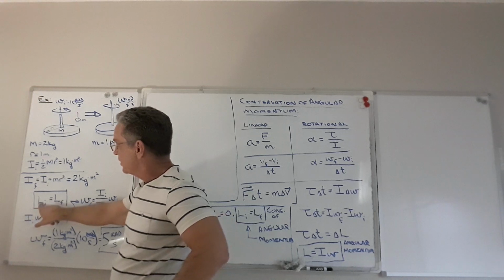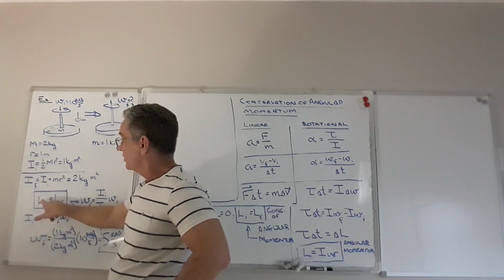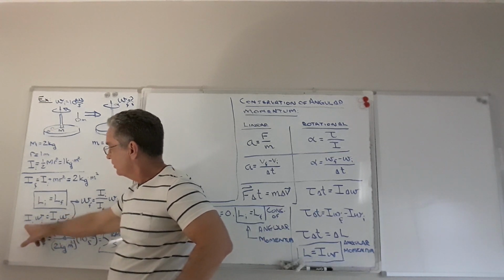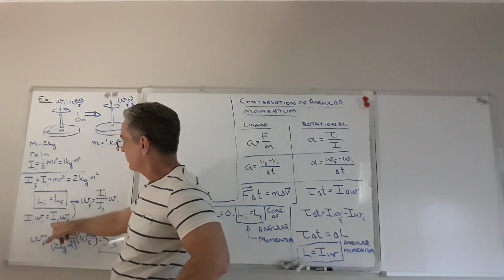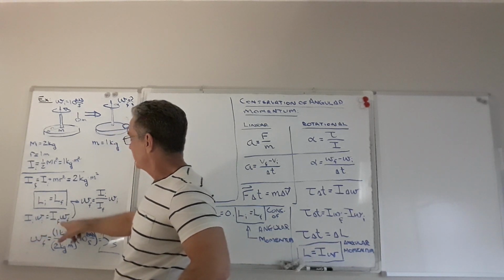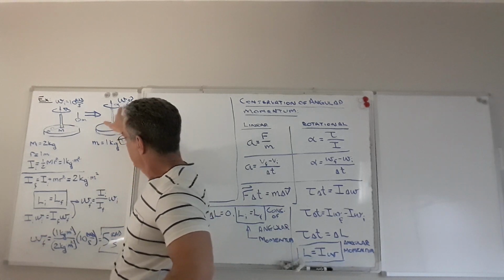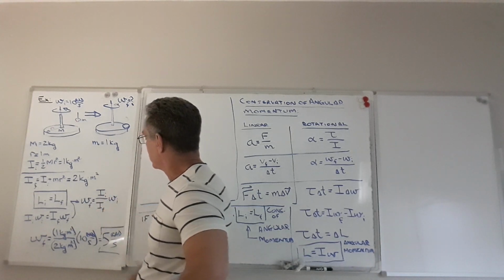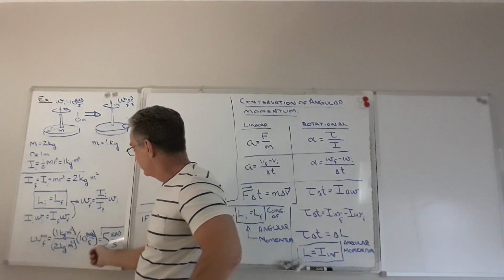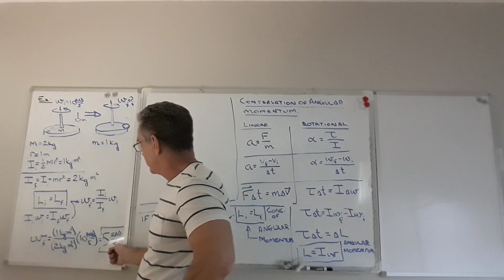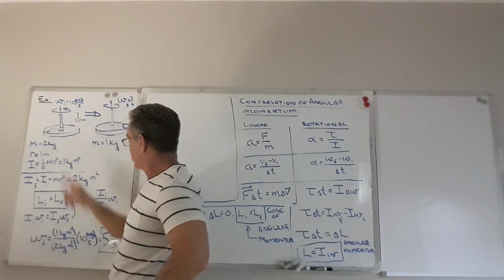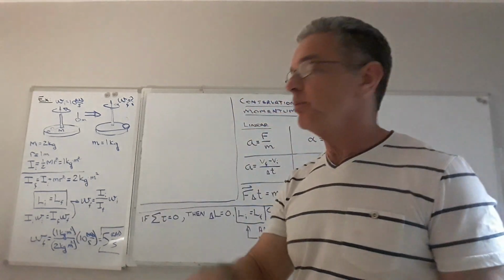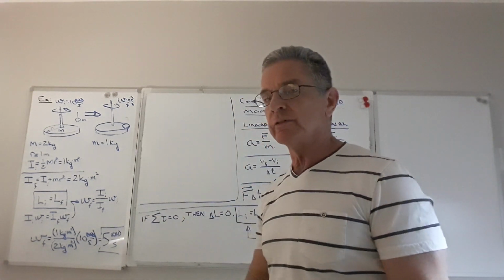Now conservation of angular momentum tells you that the initial angular momentum is equal to the final. So that means that rotational inertia initial times rotational speed initial is equal to rotational inertia final times rotational speed final. We want to find the final rotational speed, omega final, that's going to be I initial omega initial divided by I final. So if you plug in all the values, you find the final rotational speed has been cut down from 10 radians per second down to 5 radians per second. So it's spinning half as quickly as it was before the blob of putty stuck to the surface.